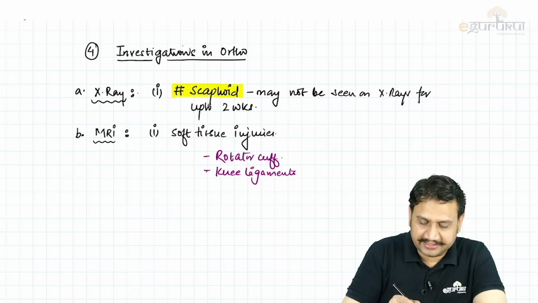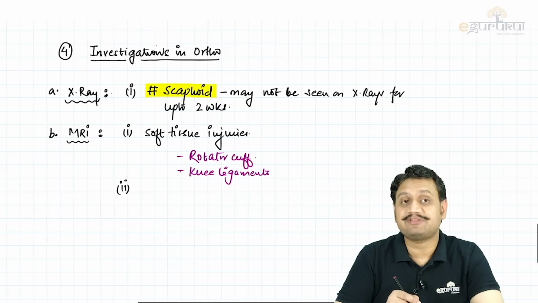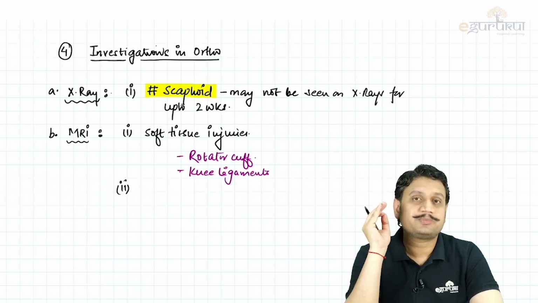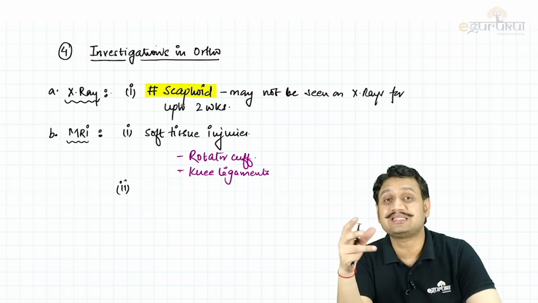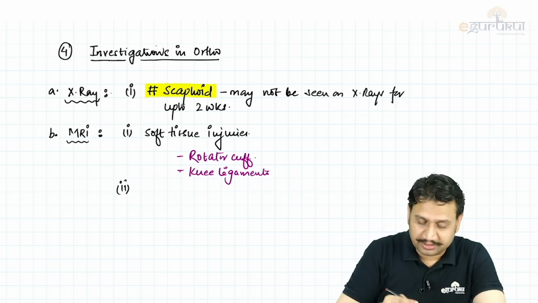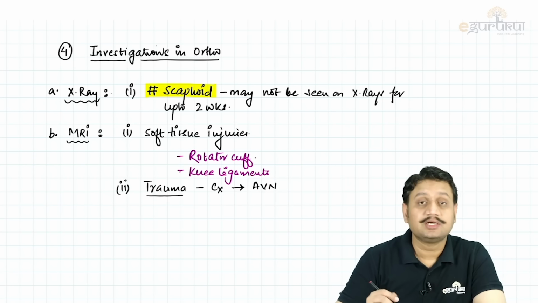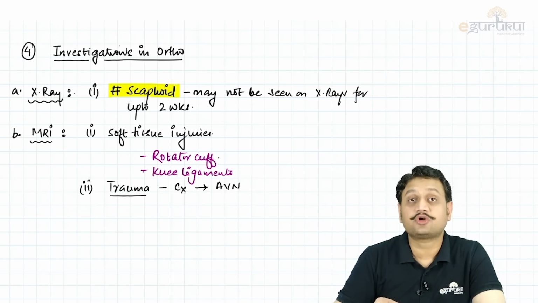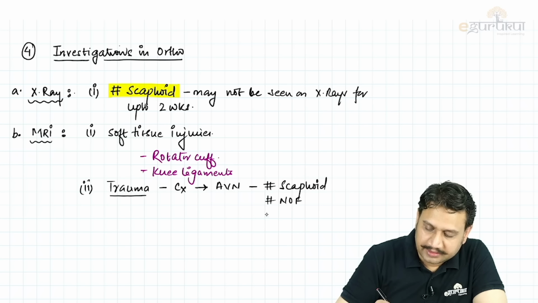But number 2, other areas where MRI remains your investigation of choice, and if they ask you in your exam what should be the next investigation for a patient presenting with so-and-so problem. For example, tuberculosis. For example, Perthes disease, where the head of the femur is getting collapsed. Remember that in trauma also, we need to get an MRI, where the complication related to the trauma is avascular necrosis. What are those injuries? It can be scaphoid, it can be fracture neck of the femur, it can be fracture talus.